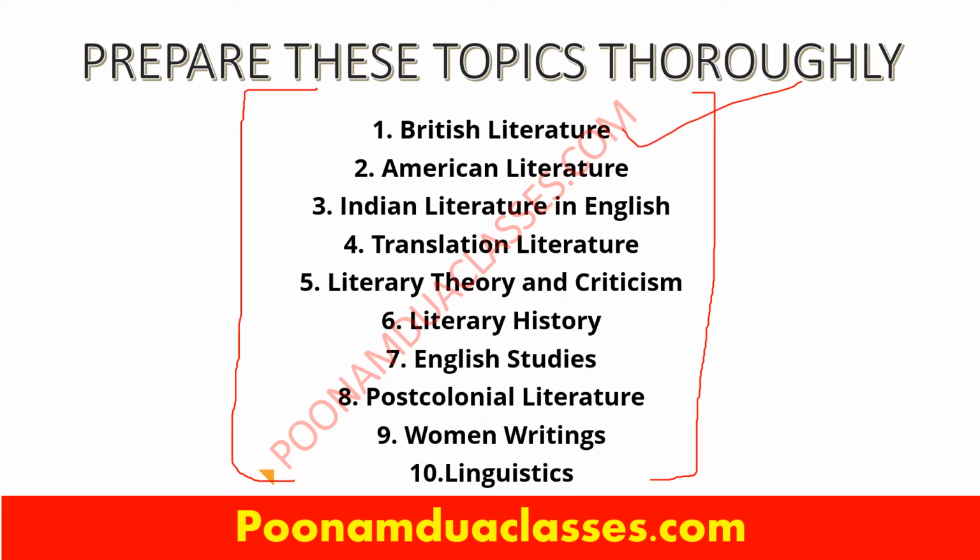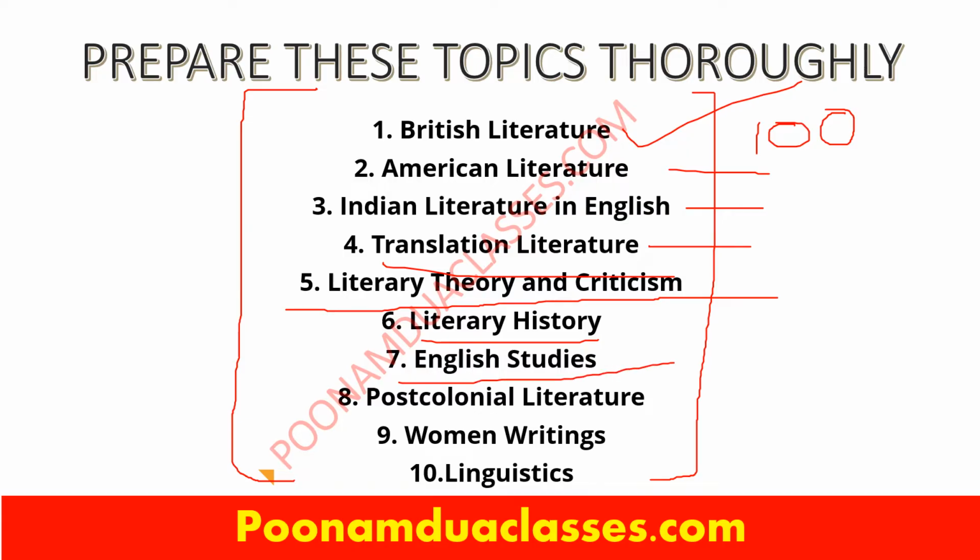British literature by itself, if we cover even the major writers, there must be around 100 writers. In American literature also the same scenario is there. Indian literature also you will have to prepare very thoroughly. Besides that, there is regional literature, for which you will have to study translation studies. So many literary criticism and theories are there, literary history, all the time periods, how English studies evolved, post colonial literature, women's writing, linguistics. Here I have given you a very confined syllabus. Besides this, there are a lot of coined terms and a lot of literary devices that you have to cover. At least 300 to 400 literary devices one must know to prepare for the English entrance exam of any university.